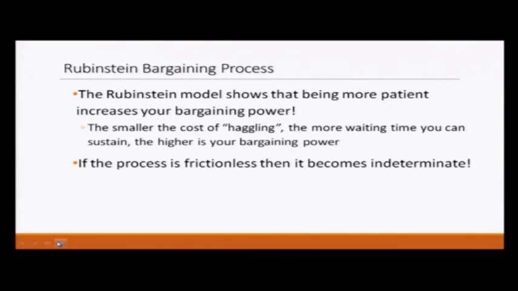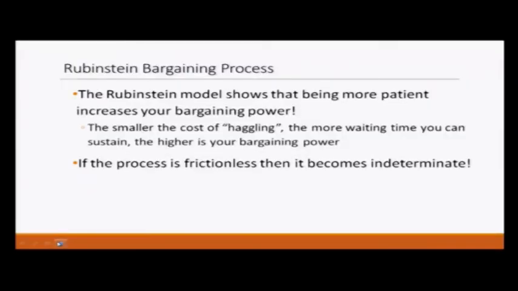And if the process is frictionless, then it becomes indeterminate. What does it mean? If delta 1 and delta 2 both are equal to 1, then we are not able to decide in this system. So that is all for non-cooperative bargaining. In the next module, we are going to discuss cooperative bargaining. Thank you.